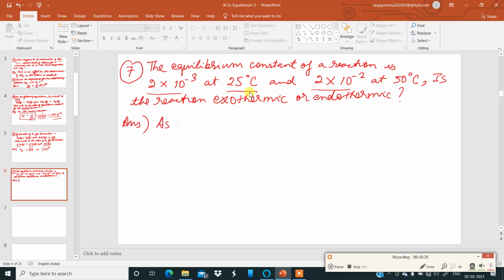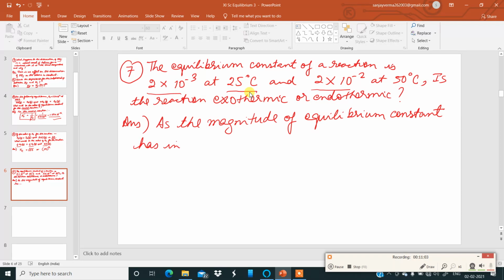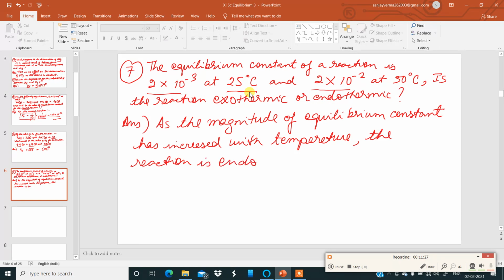As the magnitude of equilibrium constant has increased with temperature, the reaction is endothermic. Okay, that is number 7.